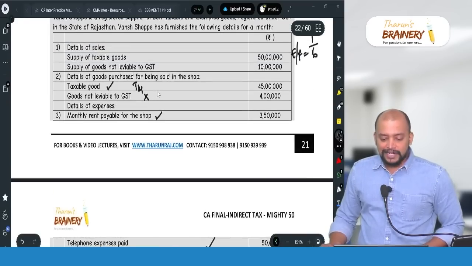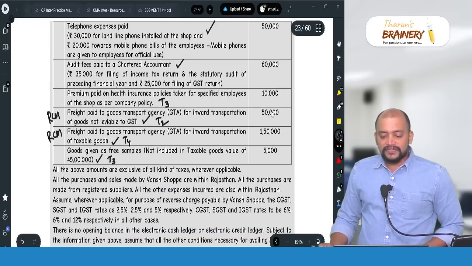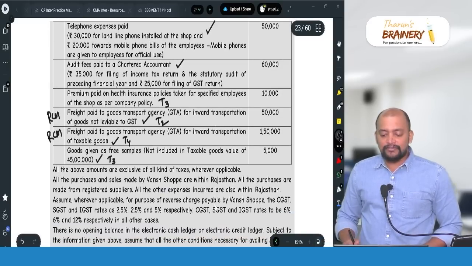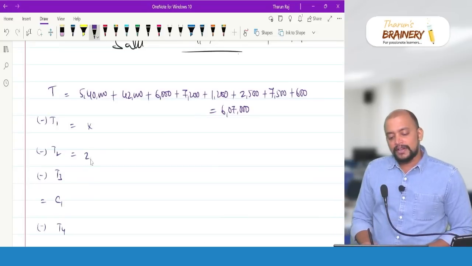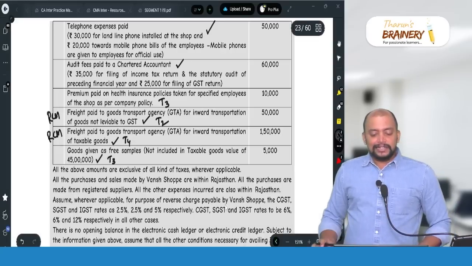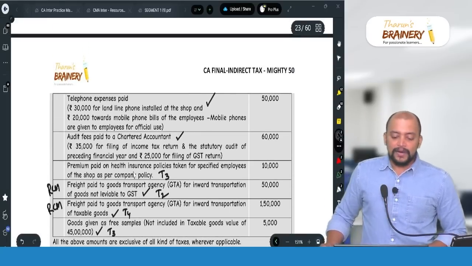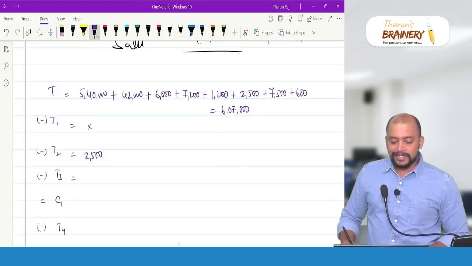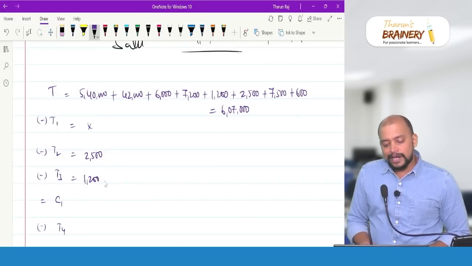Already we have written only one, that is 50,000. 50,000 into 5%, that is 2,500. Then T3. T3 we have two things. One is premium paid on health insurance, 10,000 into 12%, 1,200.